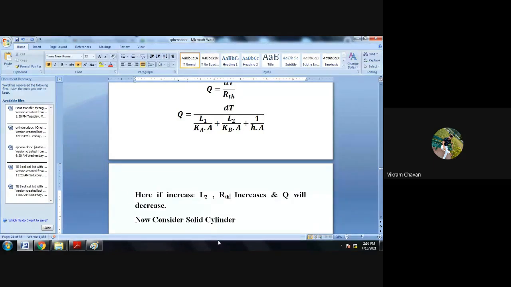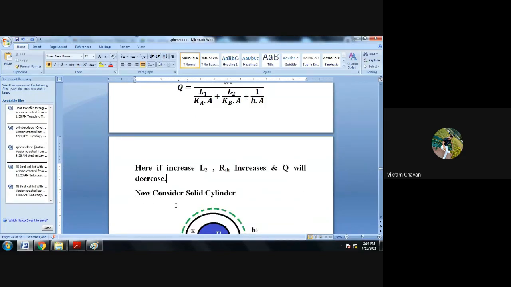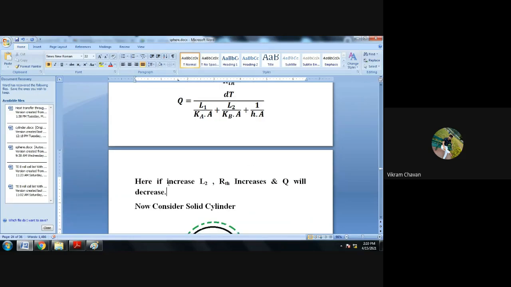So this is about the wall case. Have you written up to this point? If we increase L2, R th increases and Q will decrease.